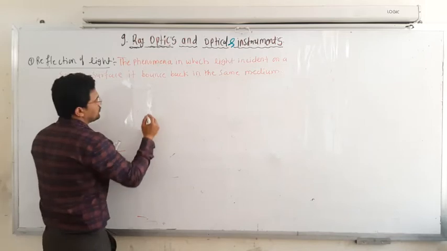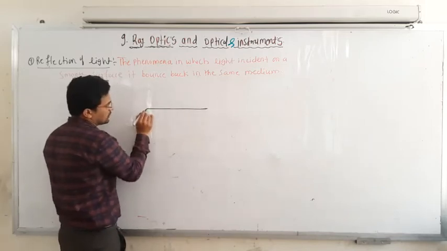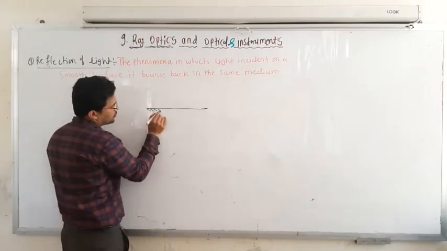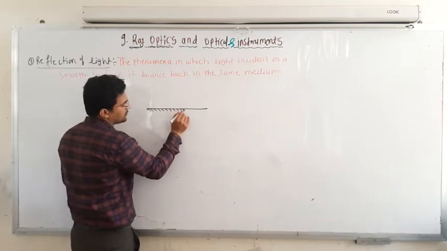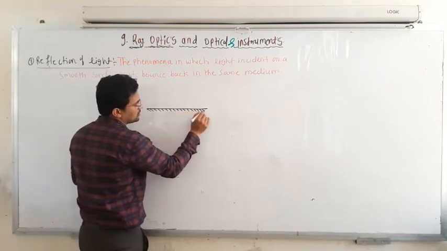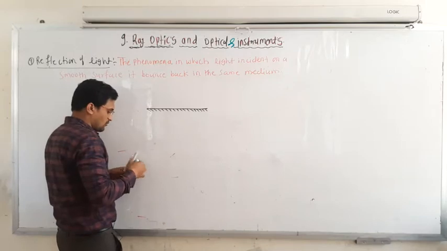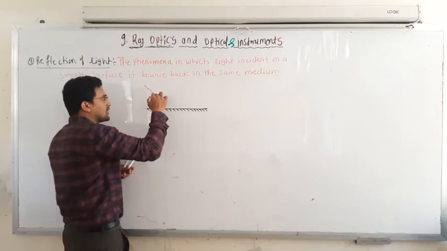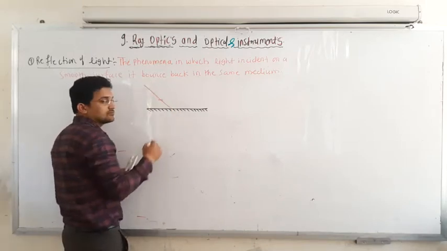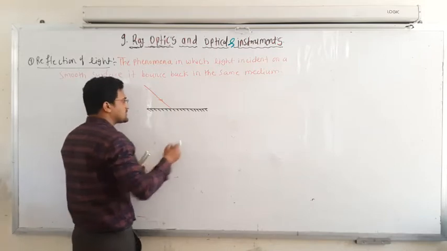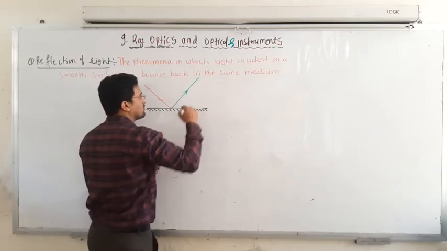So consider this is a mirror, where the behind portion of the mirror is opaque, that means not transparent. Now when the light is incident on this mirror, it will be reflected in this manner.